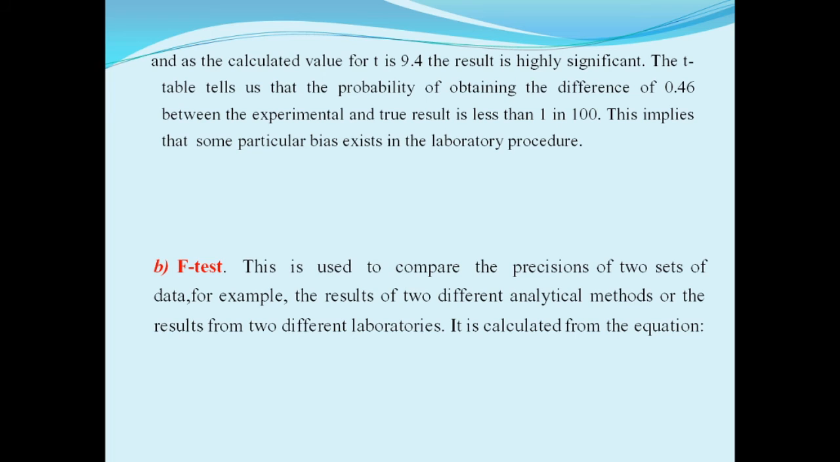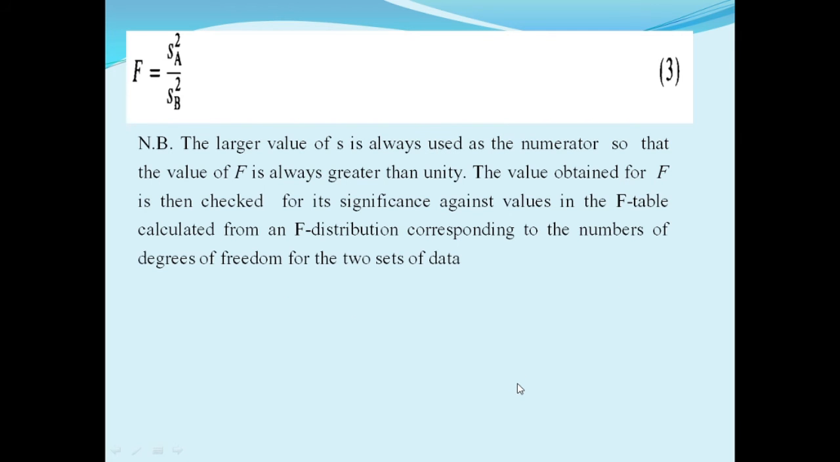Next test is F test. This is used to compare the precision of two sets of data. For comparison of precision of two sets of data, this F test is used. For example, the results of two different analytical methods or the results from two different laboratories. It is calculated from the equation: F test is equal to S square A upon S square B.